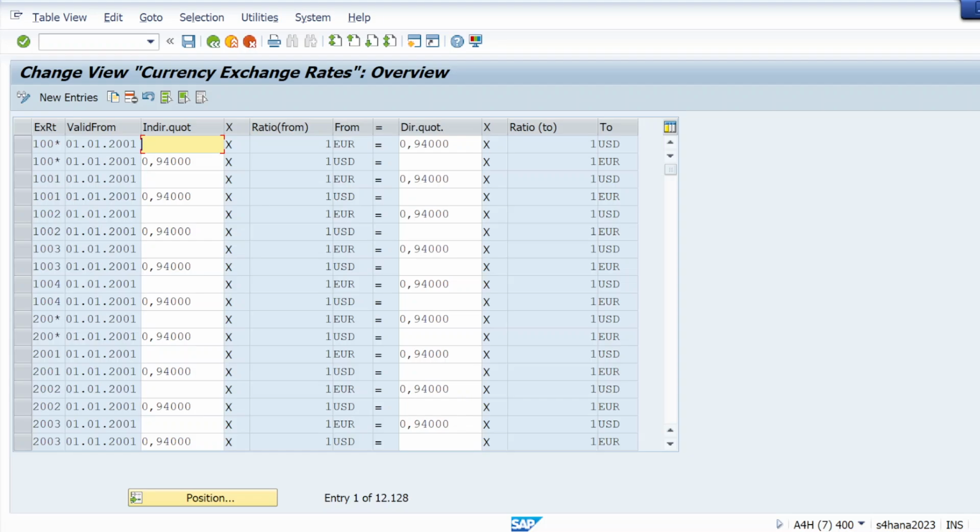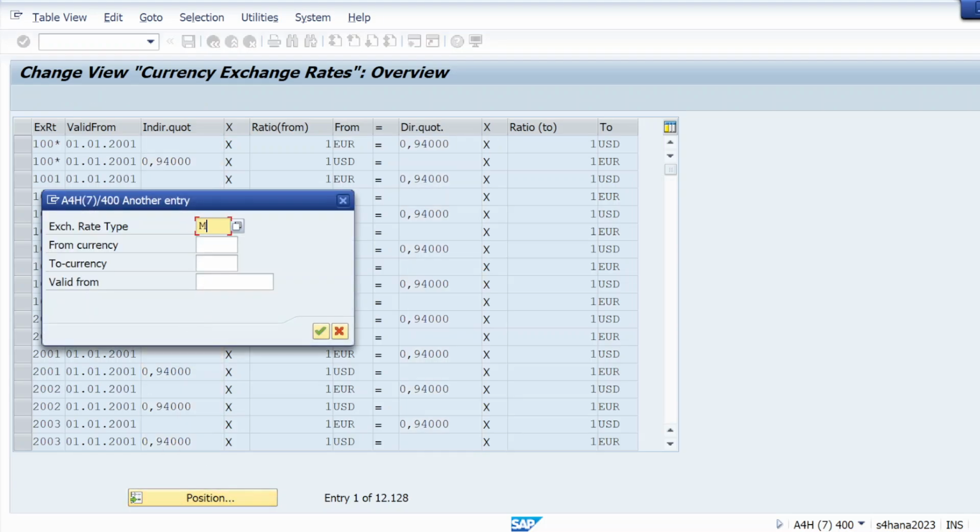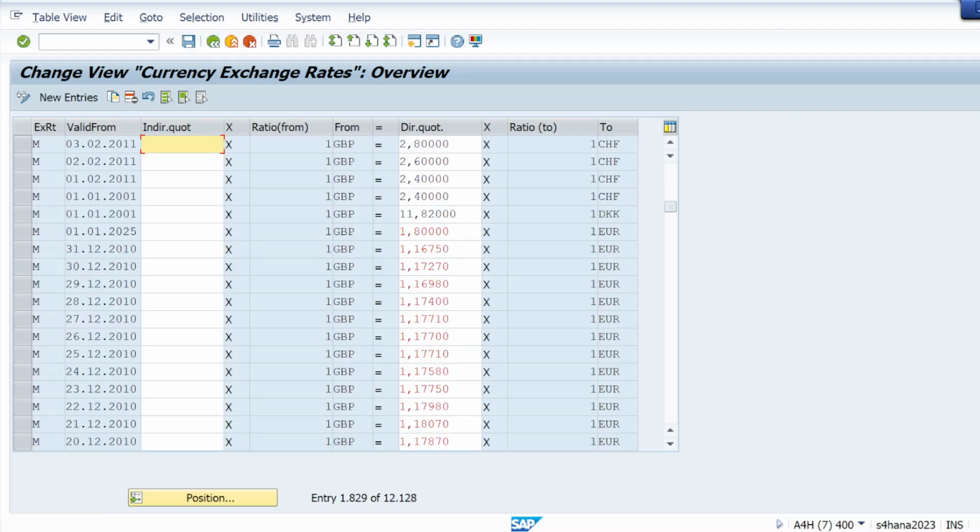Okay, and here let me check. Let me go to position. Exchange rate type is M. From currency is Euro. To currency is USD. Okay, so here you can see.